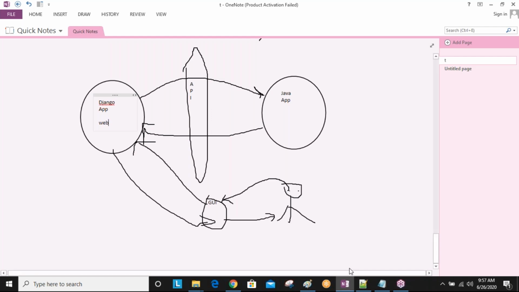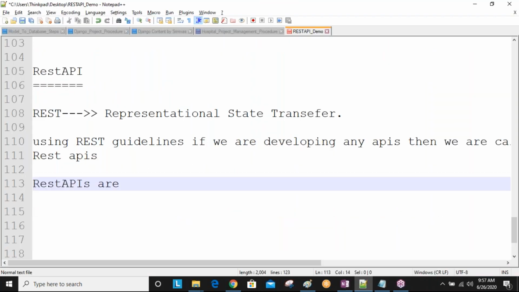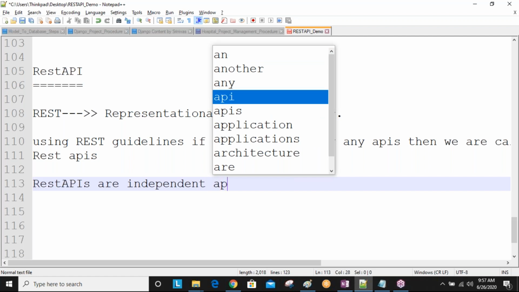One more important point is REST APIs are independent APIs. Independent APIs means it is not depending on any others.